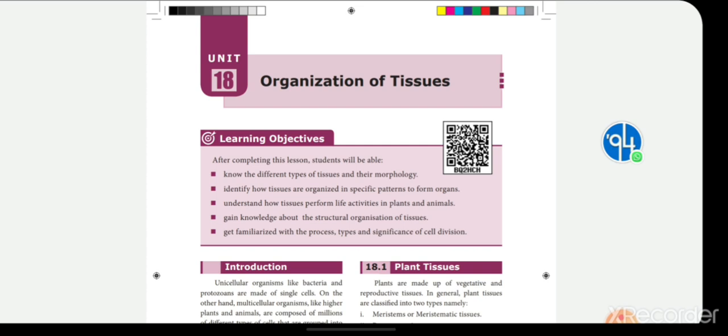And what about complex tissue? Yes, right. If a tissue is made up of more than one type of cells, it is called what? Complex tissue. Examples for complex tissue are xylem and phloem.